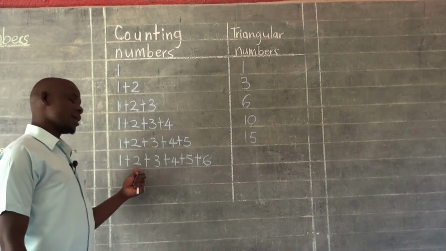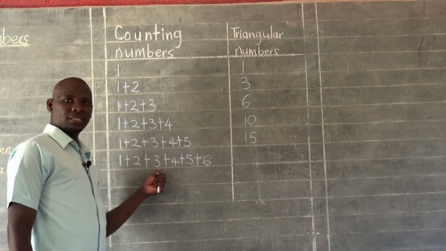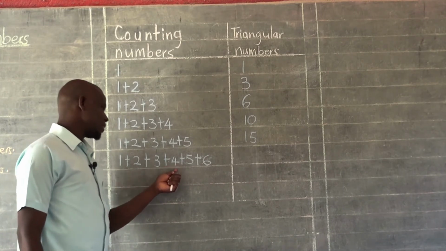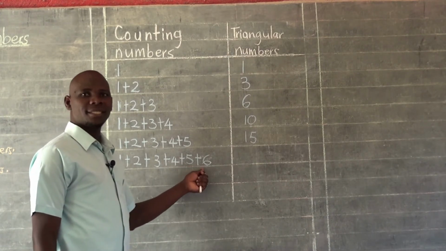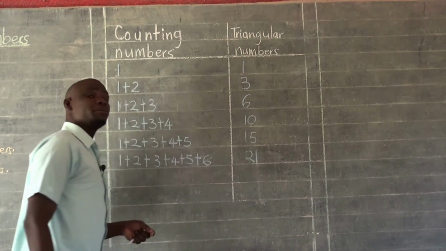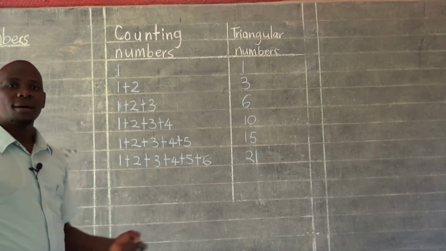We say 1 plus 2, 3. 3 plus 3, 6. 6 plus 4, 10. 10 plus 5, 15. And 15 plus 6, that should be 21. 21 becomes our next triangular number.